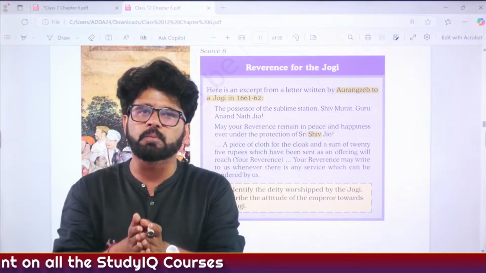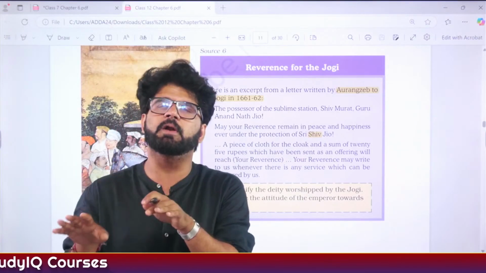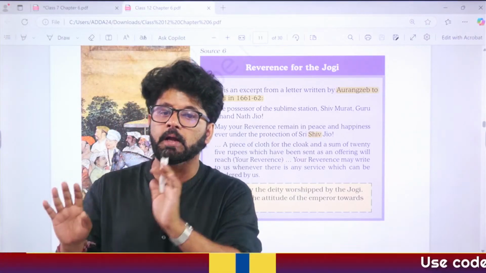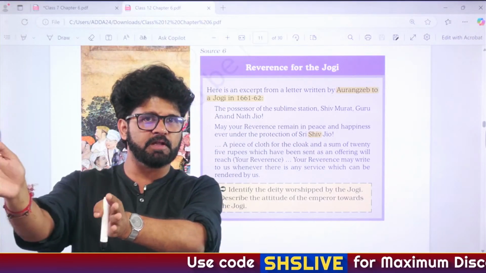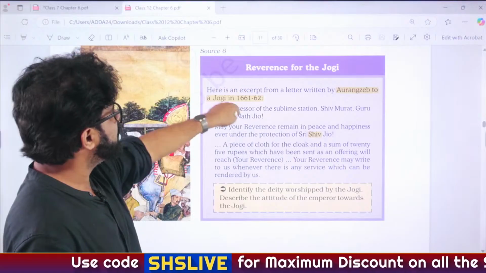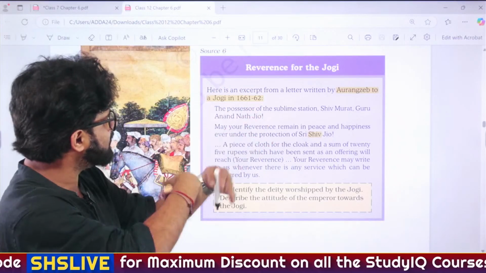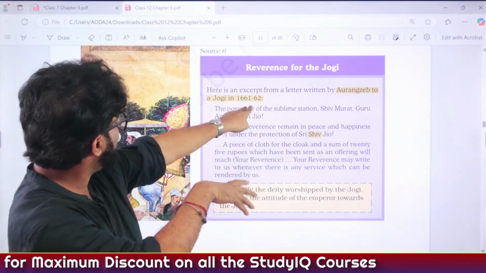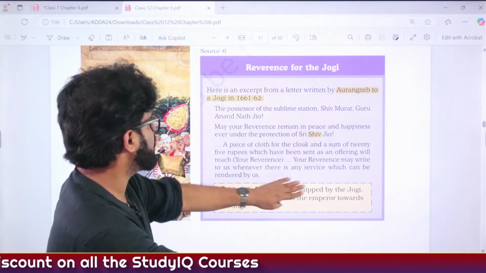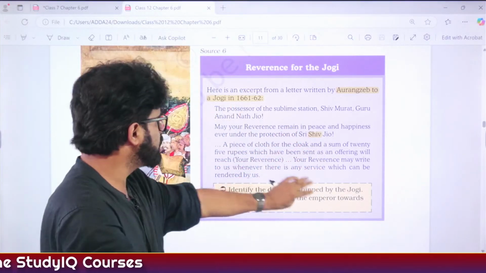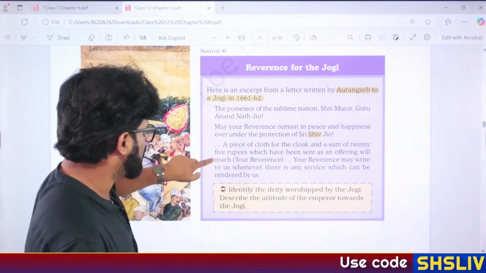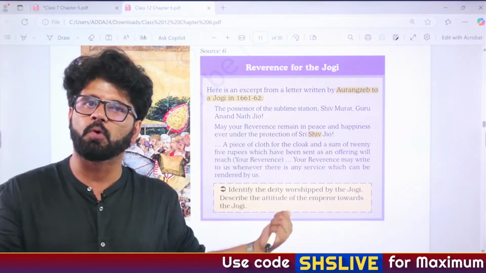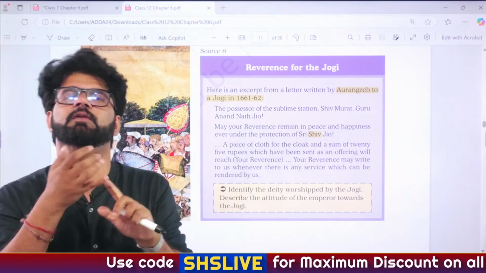When we talk about Mughals, and if you have a little bit of idea about Mughals, even if you don't have it, let me tell you something. Aurangzeb's reign is from 1658 to 1707. So this is the early period of Aurangzeb's reign. Maybe at that point of time he was not a bigot, and he is giving a certain amount to this Jogi, 24 rupees. You have to calculate what it is equivalent to in current times, and a clock. So this is again a point which you can use to refute that point that he was a bigot.